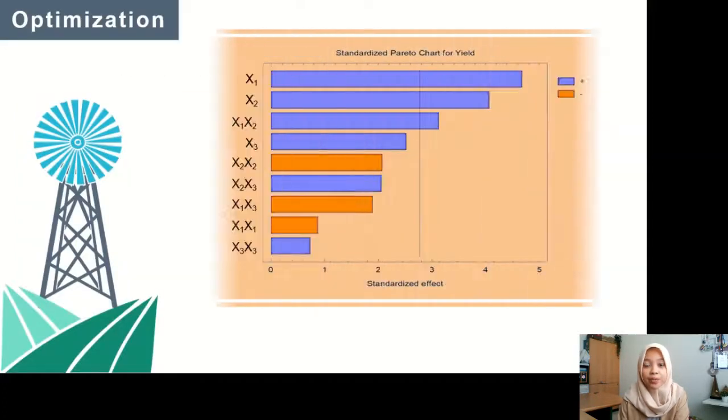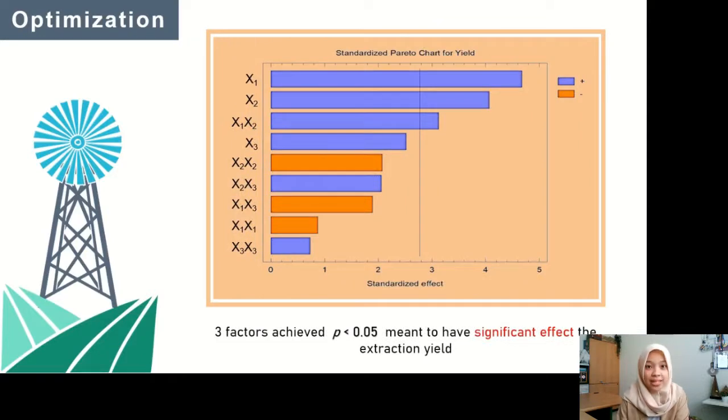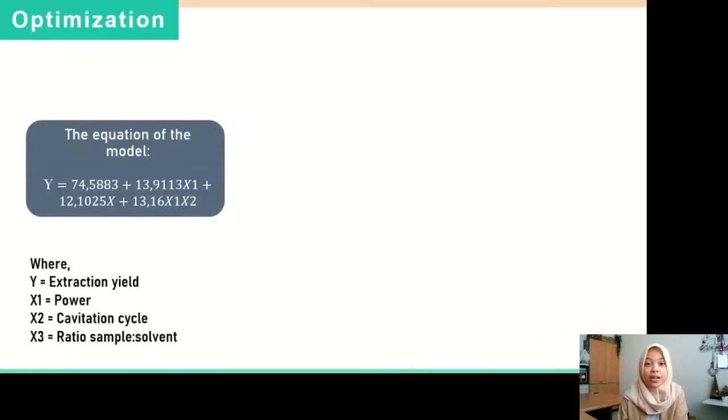The responses were relative values to the maximum extraction yield. Following this, the responses were evaluated using ANOVA. The results showed that 3 factors, including 2 main variables and 1 interaction variable, significantly affect the extraction yield. These 3 factors were then used to evaluate the fitting properties of the developed models. The model equation was as follows.